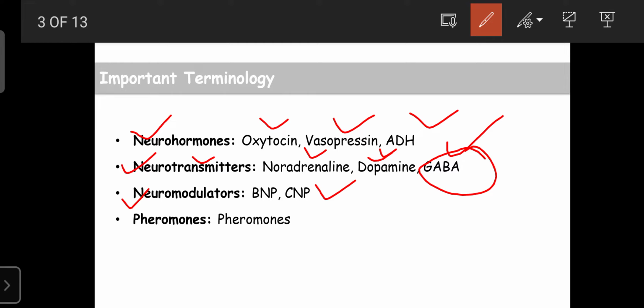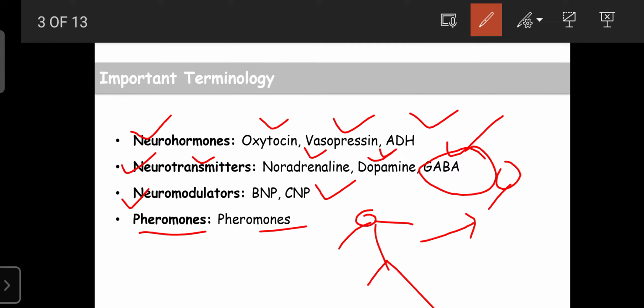The next one is pheromones. Pheromones are another classical terminology of hormones that come under the endocrine system. Dear students, these pheromones are synthesized in one body and change the physiology of another body.